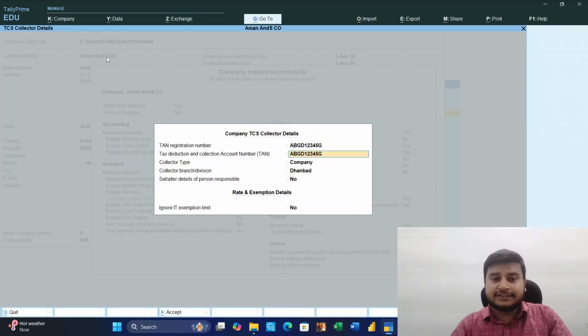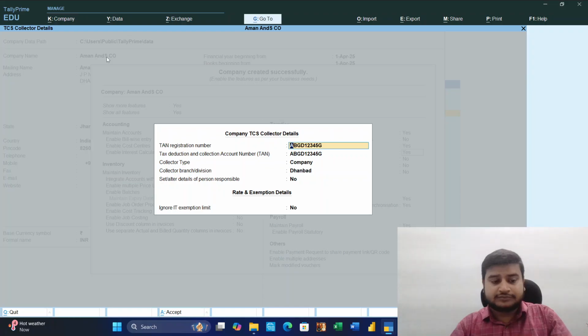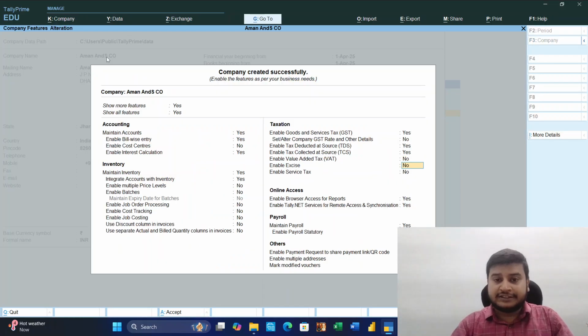And again, excise. And same. Enable browser access for reports. Browser access means we can access our reports from anywhere in the globe. Enable Tally.net services for remote access and synchronization. Yes, we can have that access. Maintain payroll. Yes, we want to maintain payroll. Yes, enable payroll statutory. Payroll statutory includes PF, pension, NPS, income tax deduction, all this.